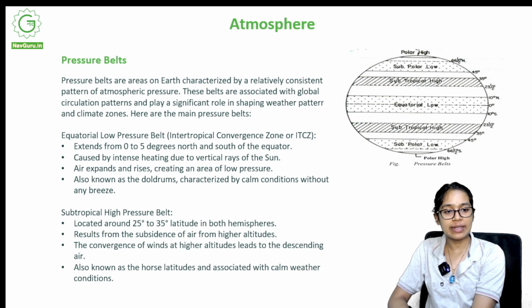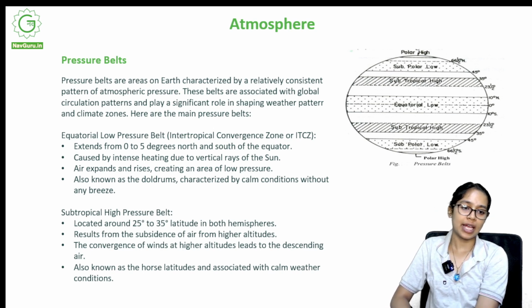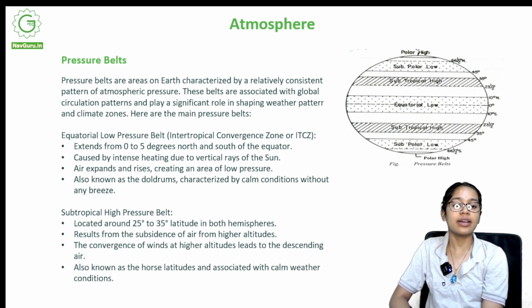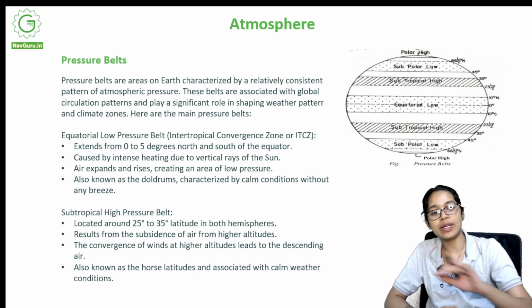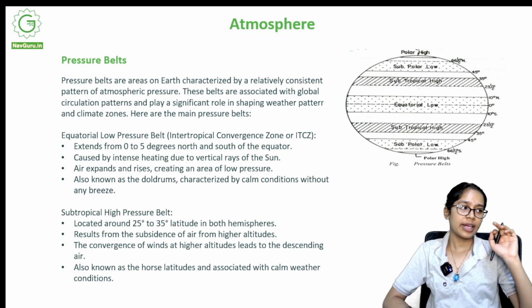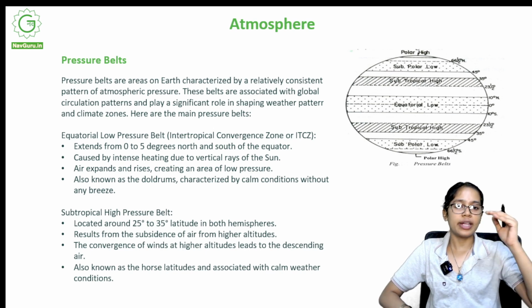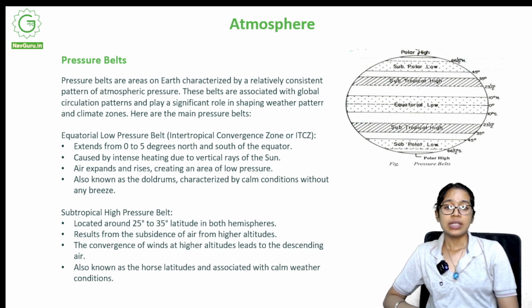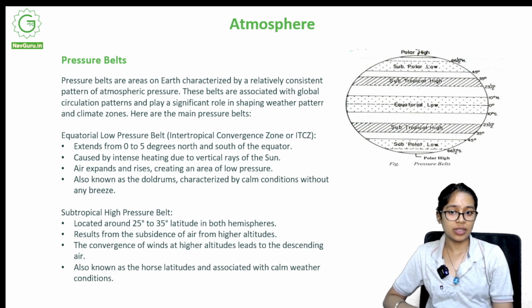So these are areas on Earth which are characterized by relatively consistent pressure. It's not like it's always the same; this pattern is observed relatively consistently. Accordingly, they move with respect to one another. These belts are associated with global circulation patterns and play a significant role in shaping weather patterns and climate zones.